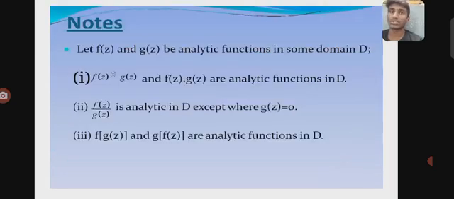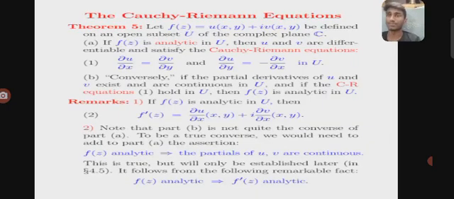Some noting points: let f(z) and g(z) be analytic functions in some domain D. Then f(z) times g(z) and f(z) plus g(z) are also analytic functions in domain D, and f(z) by g(z) is analytic in D except where g(z) equals 0. If g(z) equals 0, it tends to infinity. And f(g(z)) and g(f(z)) are also analytic functions in the domain D.